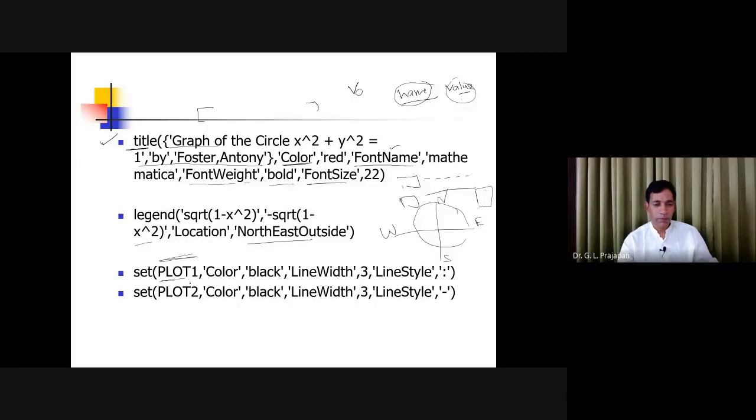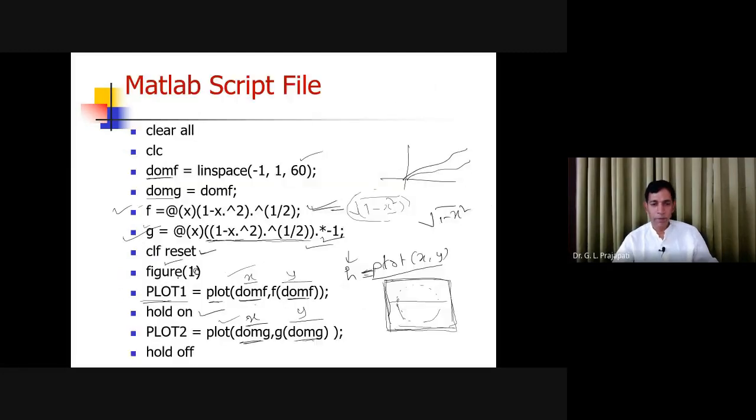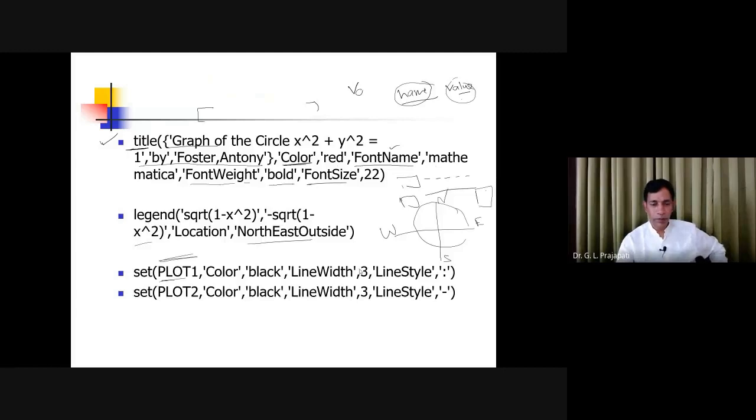So plot 1 means you have constructed plot 1, and this is for the positive side. What is the color you want? The color will be black. For line width, since you are constructing a line, the width is equal to 3.